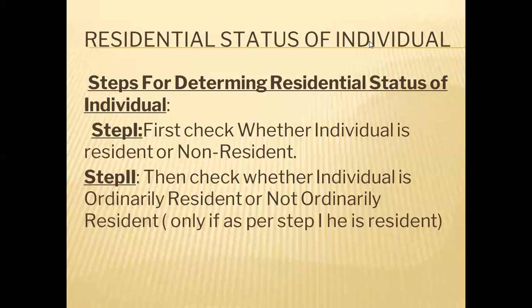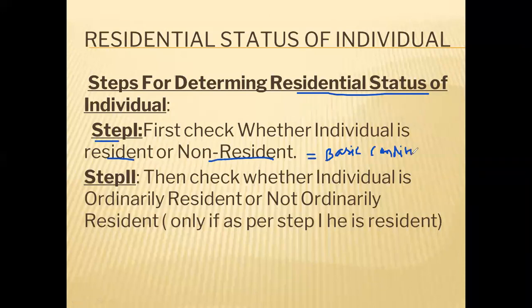So see, again, how to determine the residential status of an individual. Two steps we have to apply. First, we have to check whether the individual is a resident or non-resident. This is known as the basic condition.